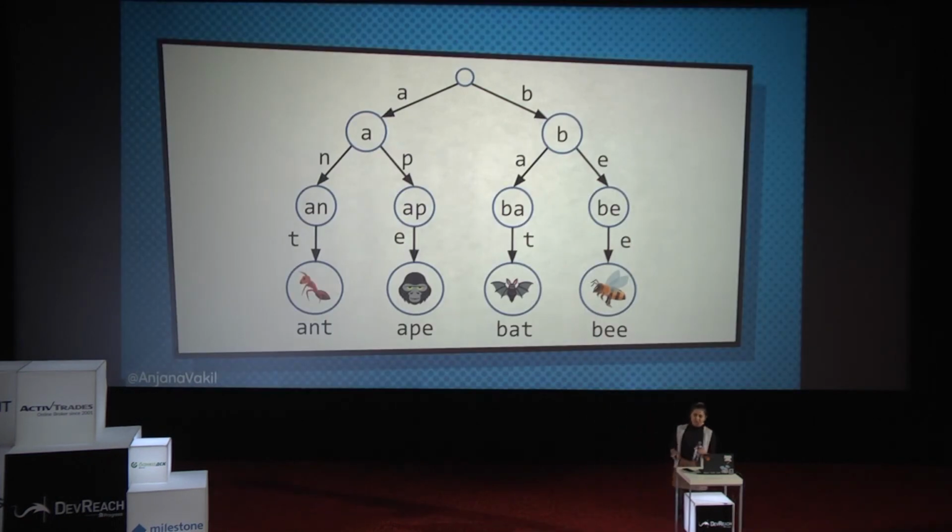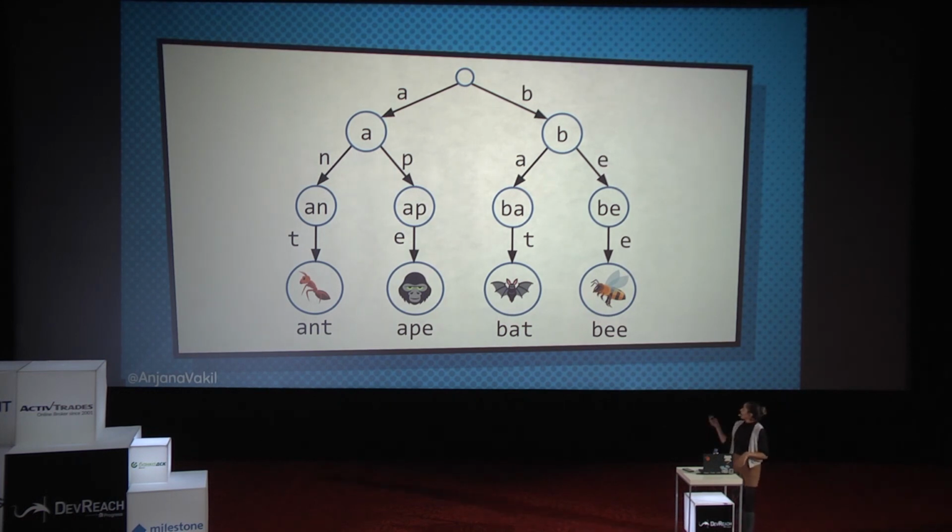So tries are often used for things like a dictionary type application where, let's say you needed to associate words with values. So maybe I want to associate the names of animals with their respective emoji. A trie can be used like this, where basically I start with a root, and from the root, I create a separate branch for every possible first letter of any of the animal names that I have in my animal dictionary.